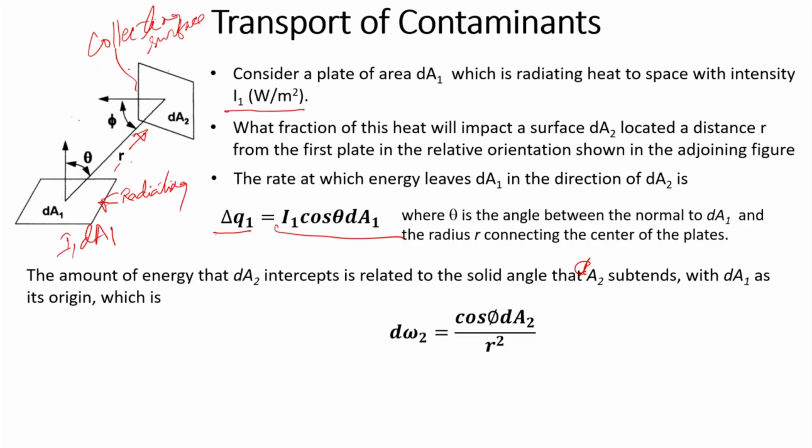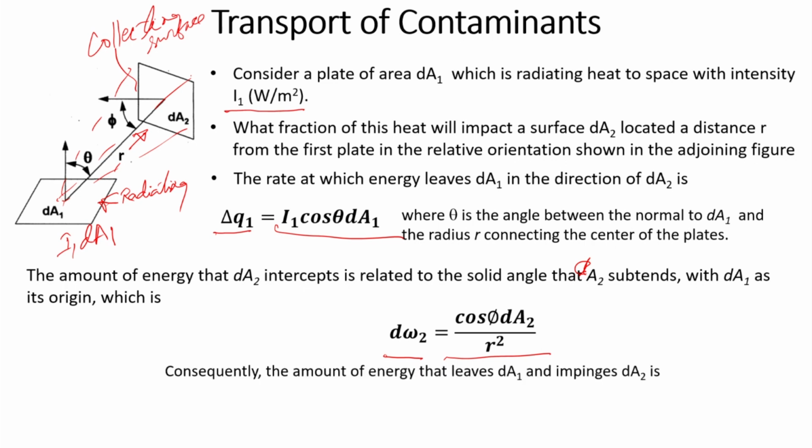The solid angle multiplied by r square will give you that area. Again, we need to multiply it with cos phi to have its orientation in the direction from which the radiation is being received. So, I get cos phi dA2 by r square. Consequently, the amount of energy that leaves dA1 and impinges on dA2, I can write it.